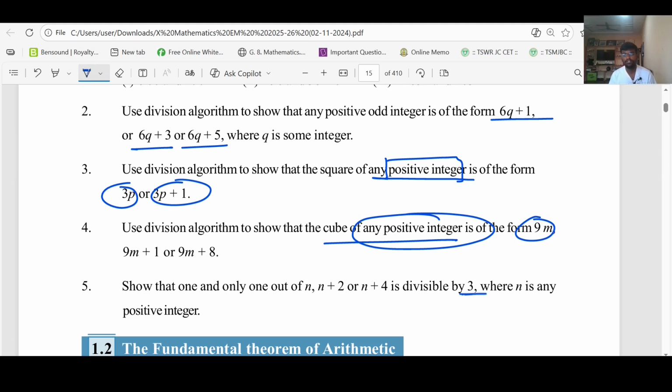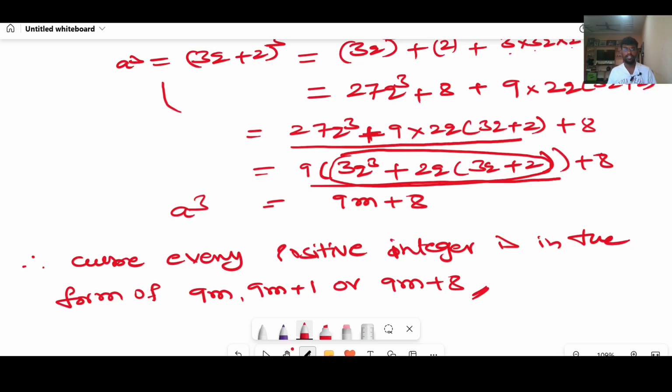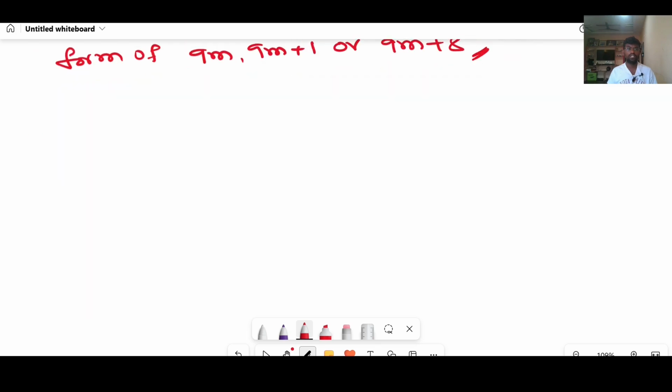Depending on the 3, we will take the b value here, where n is any positive integer. n means only a positive integer. Here we will assume n as a. I will move into the concept. We have proved the fourth question also. Next one, the fifth one.